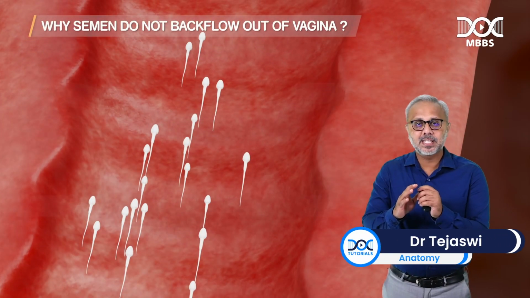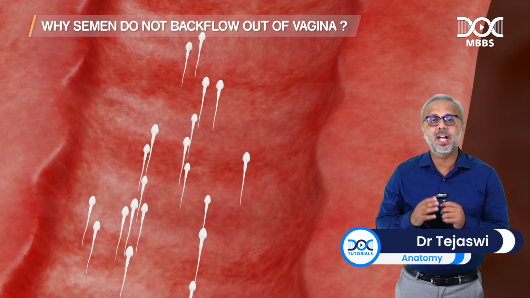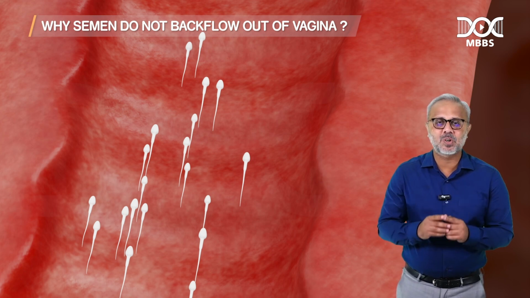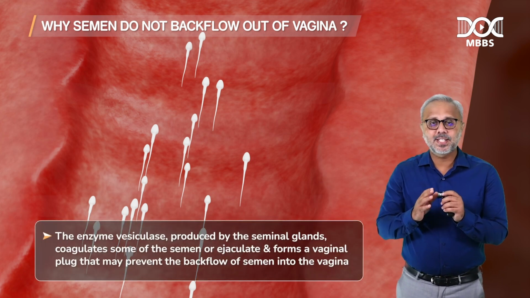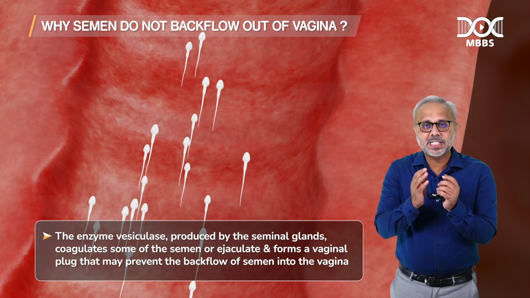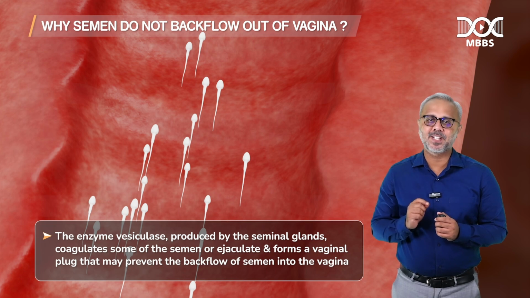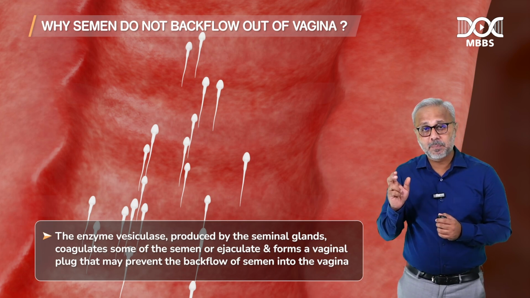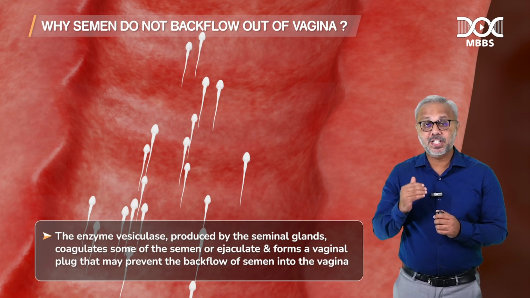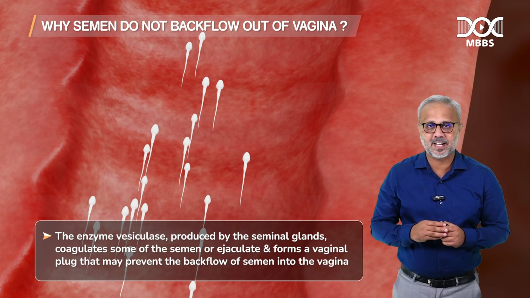Now, why does the seminal fluid, which is in a liquid form, not backflow out of the vagina? The reason for this is the presence of an enzyme called vesiculase. Once the seminal fluid is deposited in the female genital tract, it undergoes slight thickening by formation of a coagulum, which results from the vesiculase enzyme. So this forms a plug in the vagina and prevents the backflow of the seminal fluid. This ensures that the seminal fluid is actually retained within the female genital tract.